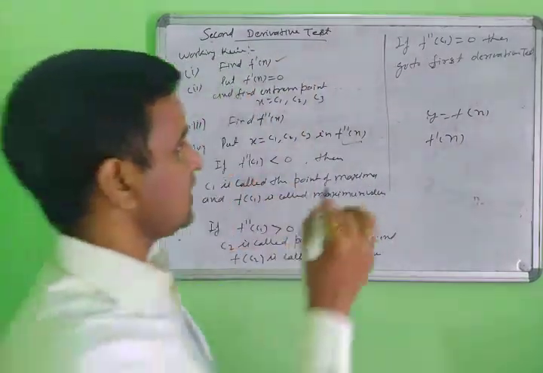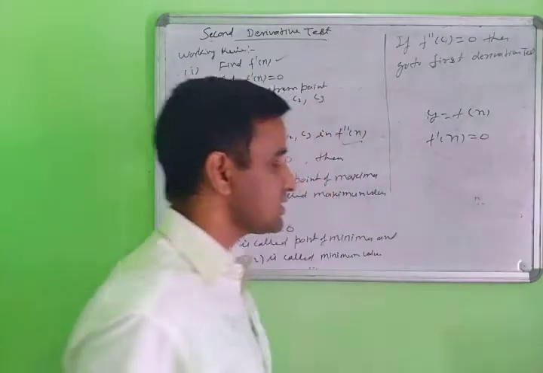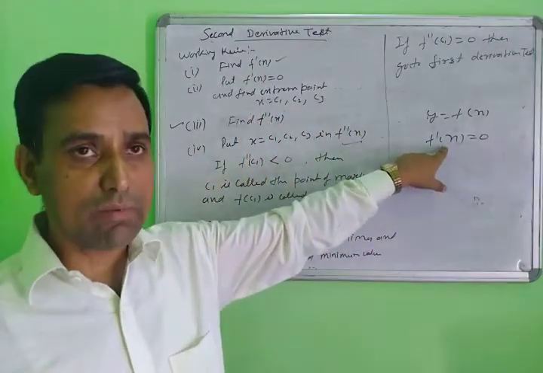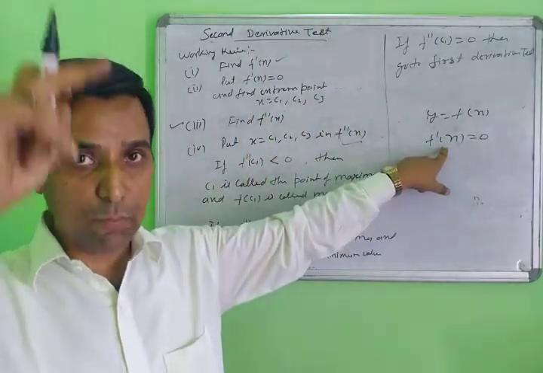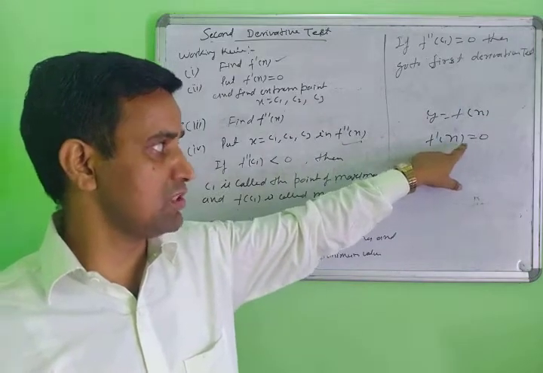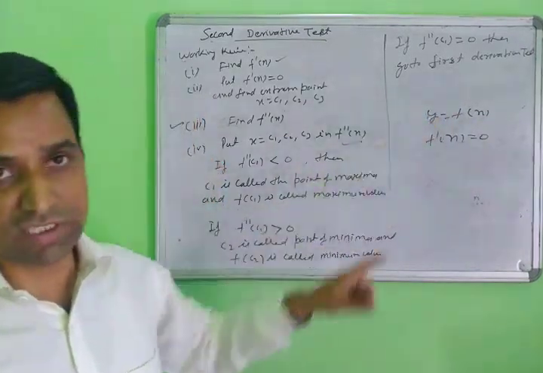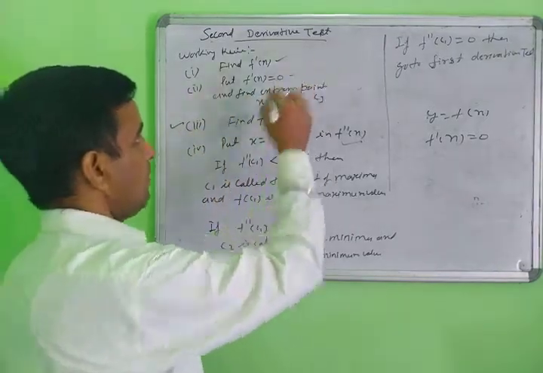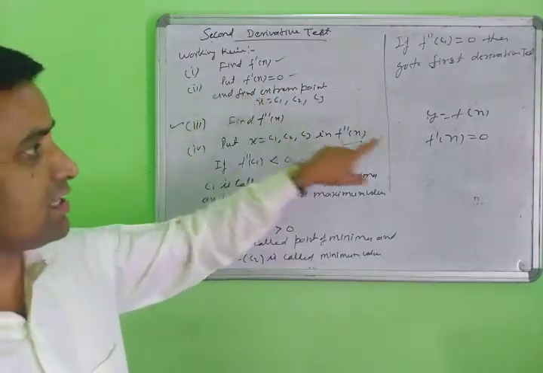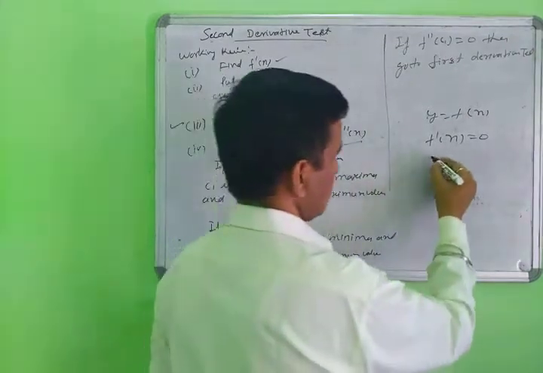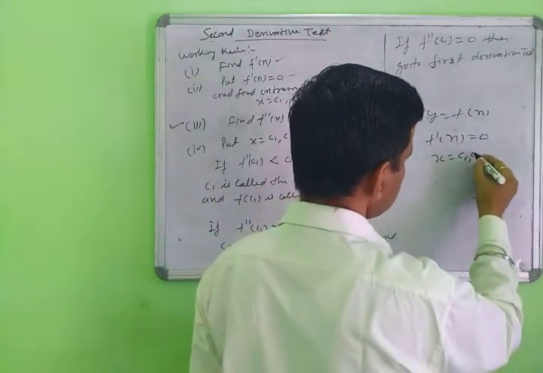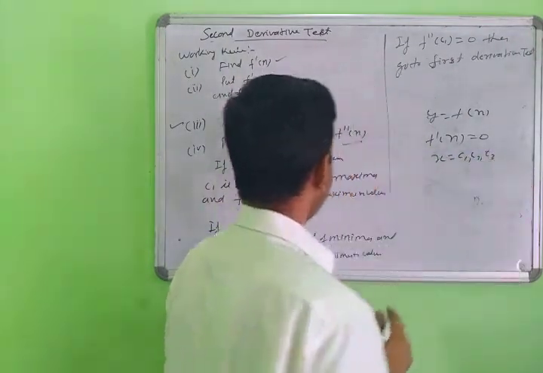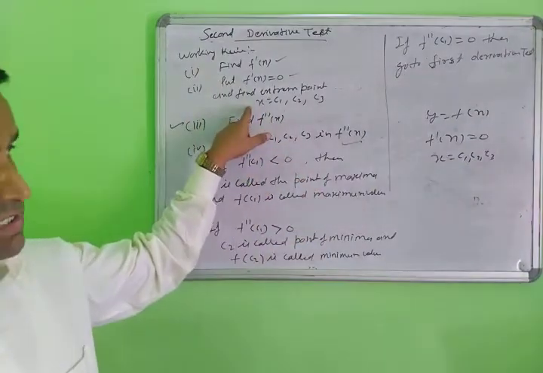In the second point, you put f dash x equal to 0, because at every maxima or minima point the slope is 0. This is the same as in the first derivative test; the first and second steps are the same. Then you find the extreme points x, here C1, C2 and C3.